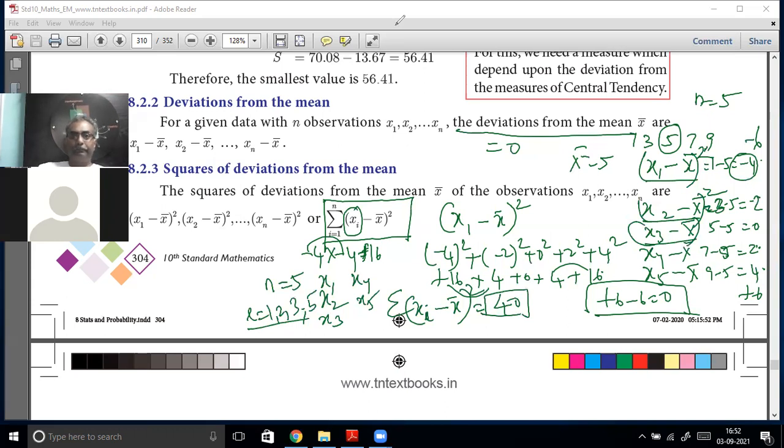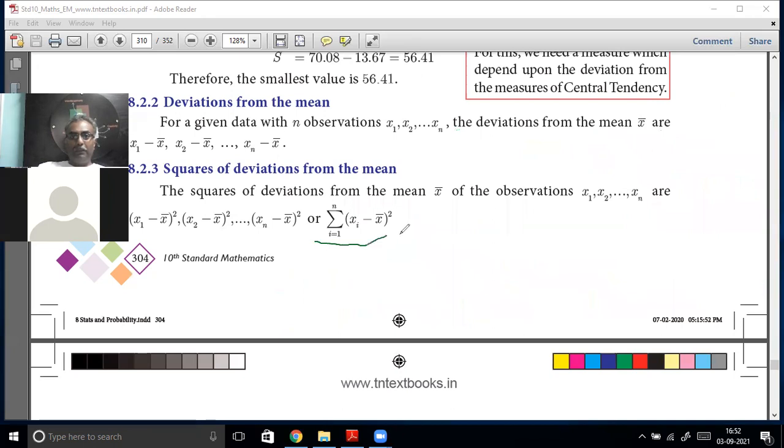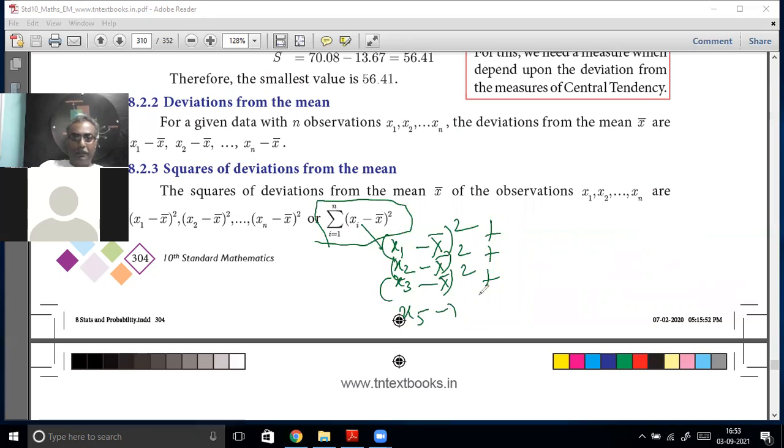You understood what this formula means? Each value of x of i will be changing. First time it will be x1, second time x2, third time x3, but every time you have to subtract the arithmetic mean only. Then square it, then add it like that till x5 minus x bar squared. Then all the addition is equal to sigma x of i minus x bar, the whole squared. That is the meaning of that. It must be very clear.